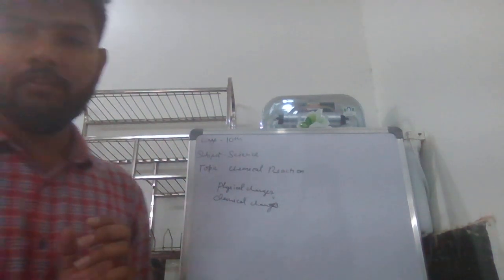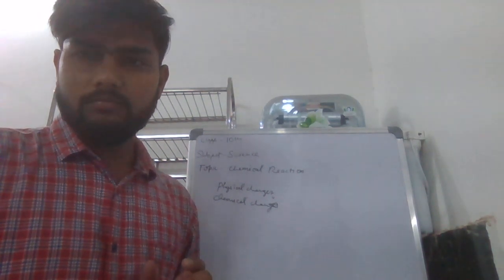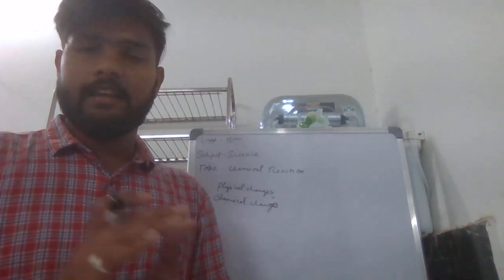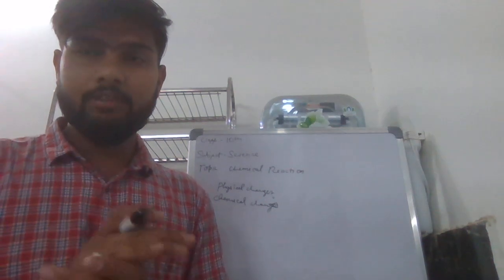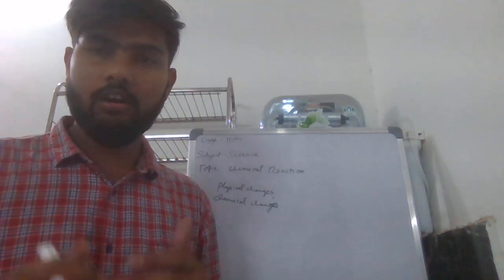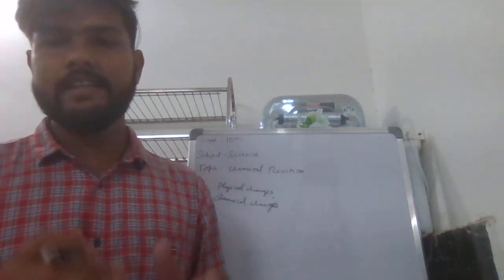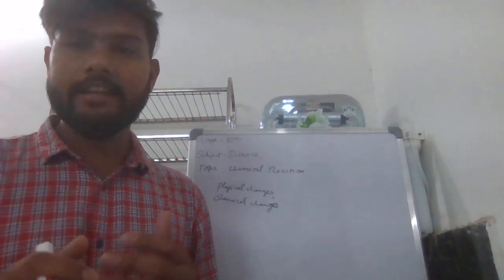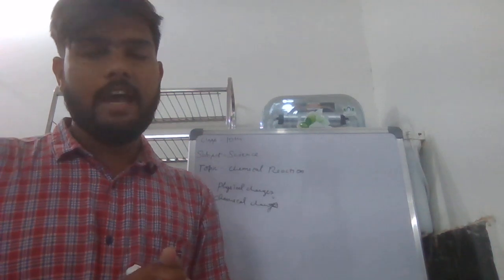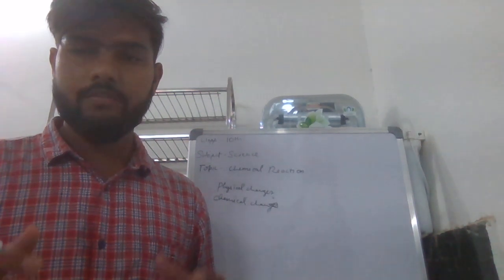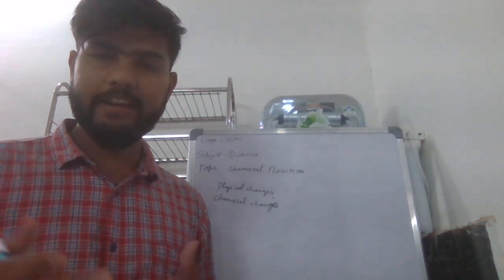First we have to discuss physical changes. A physical change is a change in the shape, size, color or state of a substance. Some characteristics of physical changes: it is usually reversible and temporary, no new substance is formed, and no energy in the form of heat, light or temperature is emitted during a physical change.